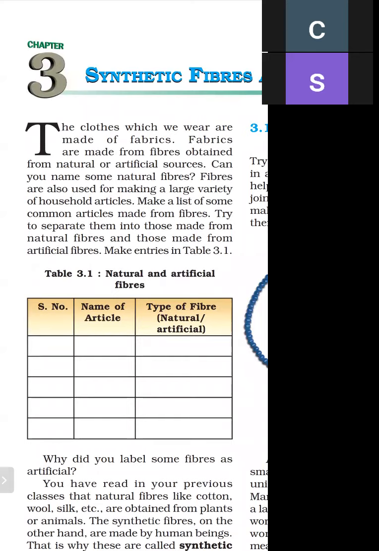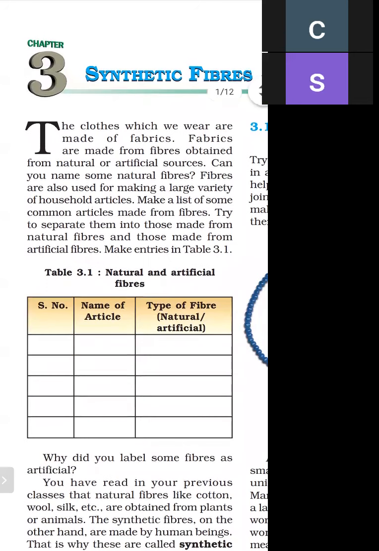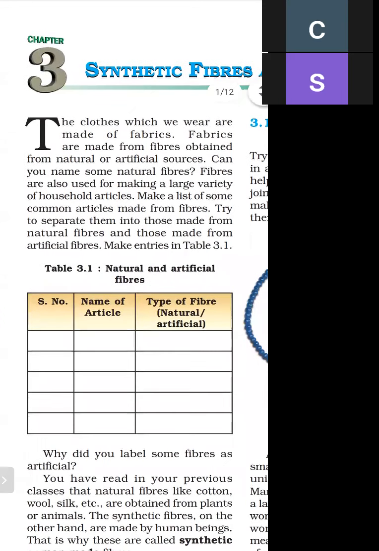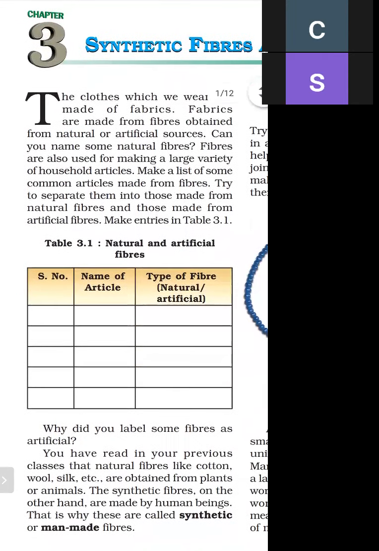Cotton, jute, these are examples of natural fiber. And what are artificial fibers? The fibers which are made using chemicals are called artificial fibers, or synthetic fibers. So there are two kinds of fiber, natural fiber and artificial fiber.